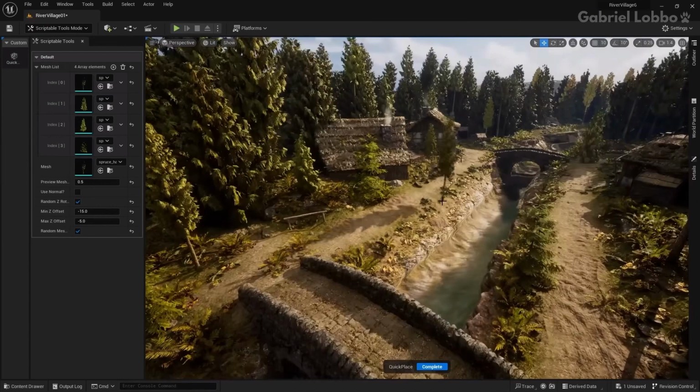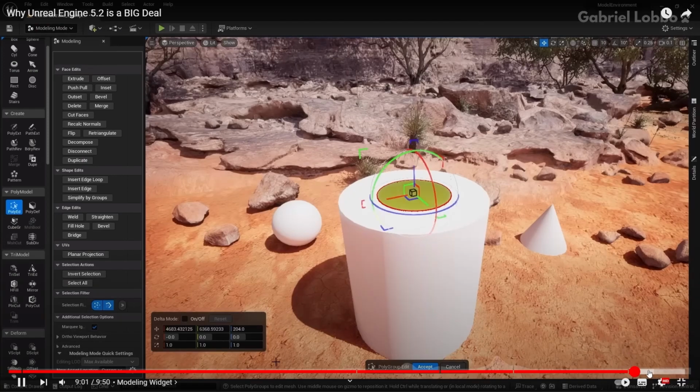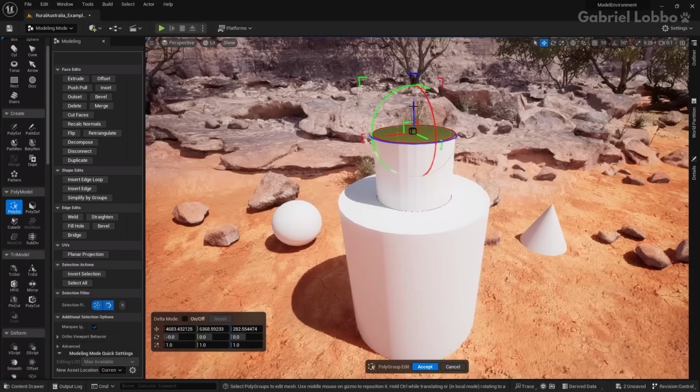Speaking of tools, for most of the modeling mode tools, we now get this little widget in the bottom left hand corner, which allows us to input accurate changes. For example, if I bring this up and I want this to be exactly 300 meters, then I can type in 300 right here. Before this tool, we had to guess. Now we know exactly what we are doing.